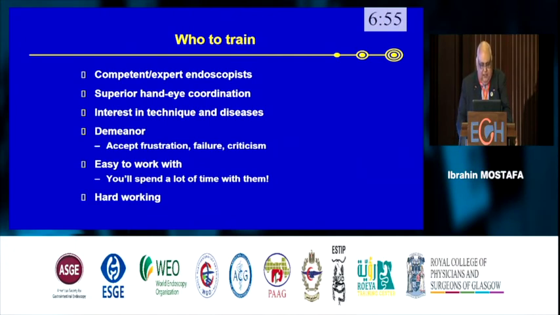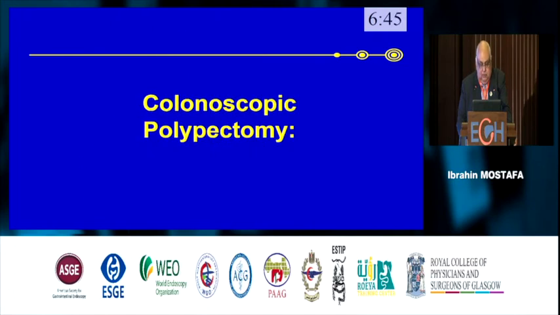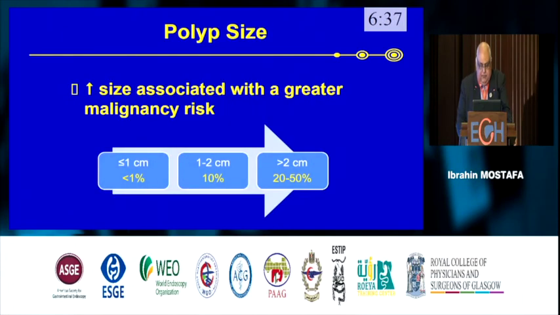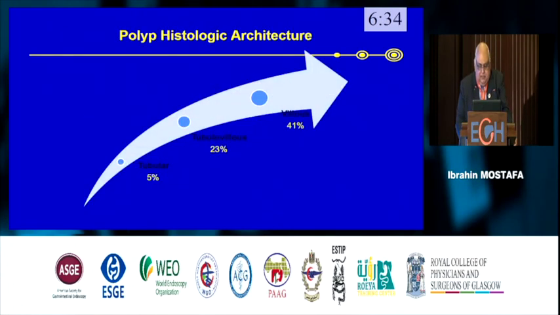And the trainer should be competent, should be interested in the technique, should admire criticism, should be easy to work with, and should be a hard worker. Polypectomy can decrease colorectal cancer by 80% if you do it, and if the size increases, the greater the malignancy risk, and also the pathology, villous more than tubular.